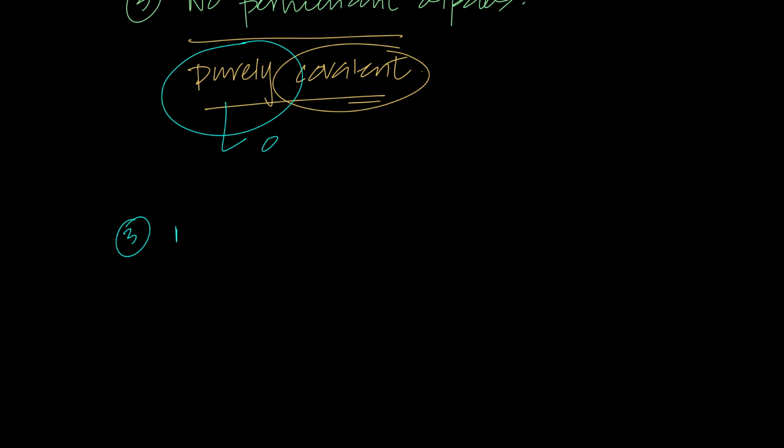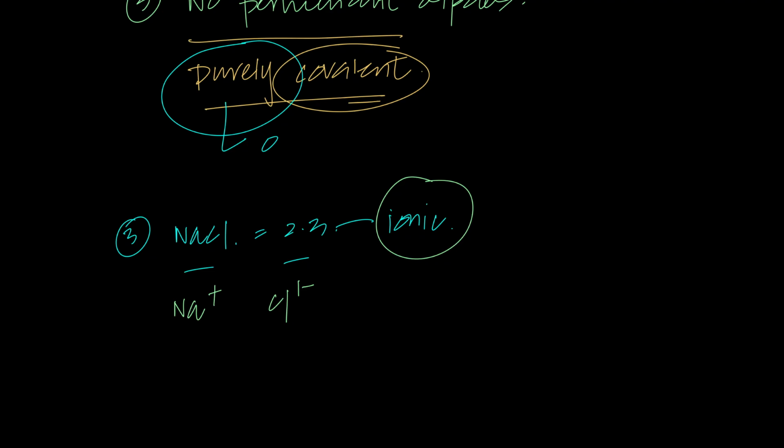Last, let's look at sodium chloride, NaCl. Can you calculate the difference? It's about 2.1, 2.2, whatever, 2.3. That's the difference in electronegativity. So it's ionic, right? And obviously you realize that there are full charges. We don't call this a permanent dipole, because when we talk about dipoles, they exist within a molecule. This is not a molecule. These are proper ions. There is a proper 1+ charge on the sodium ion and a proper 1- charge on the chloride ion. So it's called ionic because there's ionic bonding, and this is called purely ionic.